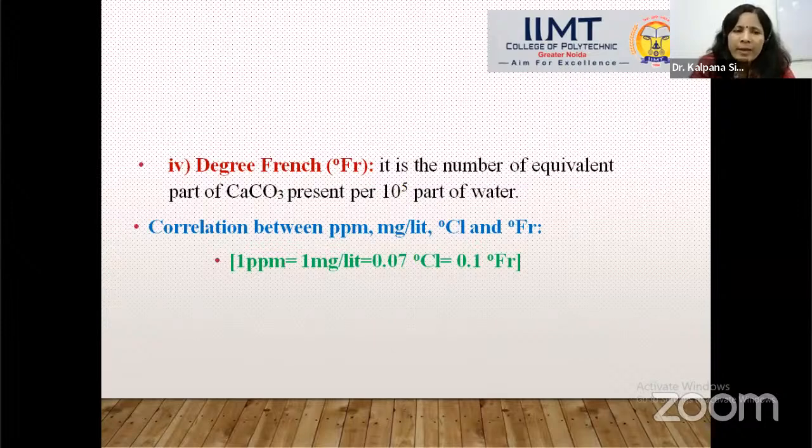Now, what will be the relation between ppm, milligram per liter, degree Clark, and degree French? 1 ppm equal to 1 milligram per liter equal to 0.07 degree Clark and 0.1 degree French. So in exam, so many times in the numerical, you can be asked how to convert 1 ppm into degree French or degree Clark. I hope students, using this formula, you are capable to convert 1 ppm into degree French, or 1 ppm into degree Clark or milligram per liter.